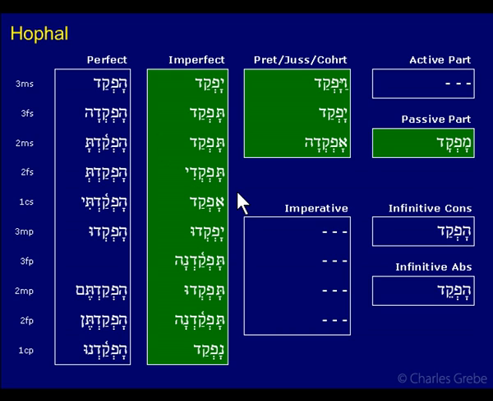Here it's reduced. These are all vocalic endings, right? Here, and here, and here, just like we had here and here. And also our cohortative has a vocalic ending, so it's reduced as well. So patach for all forms unless it's reduced, or you have the special marker for the passive participle, just like you have a special marker for the infinitive absolute, which happens to be tsere, and this is the qamets.